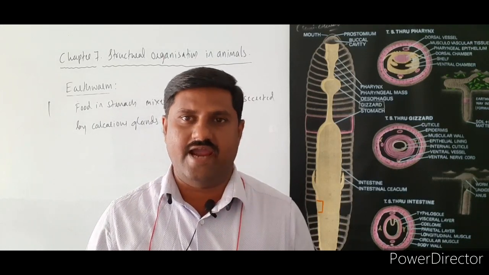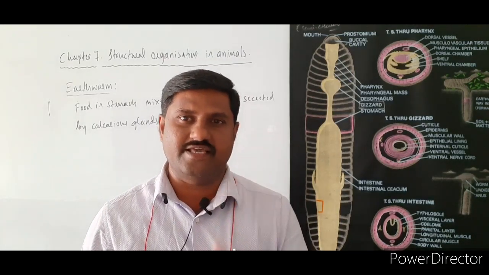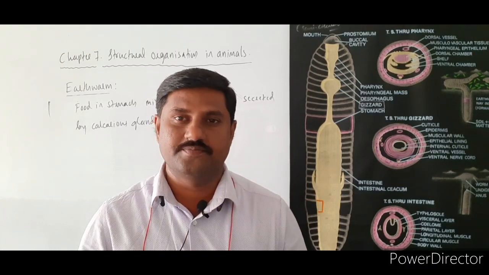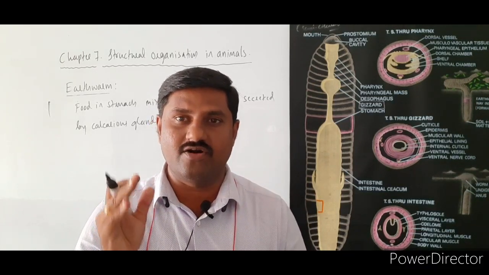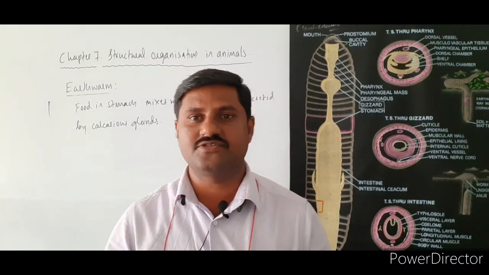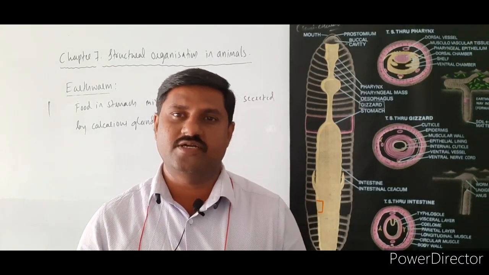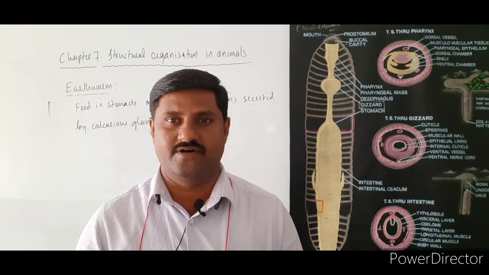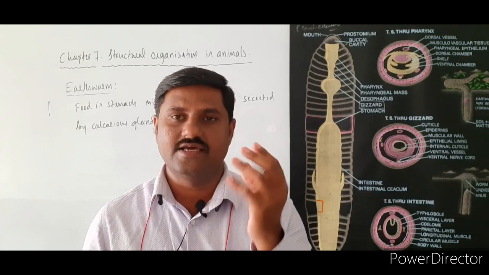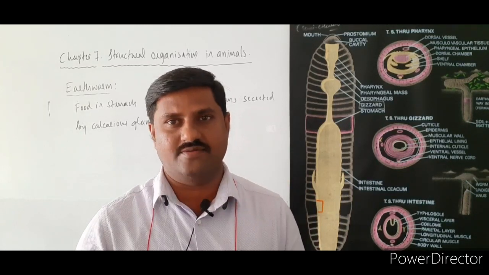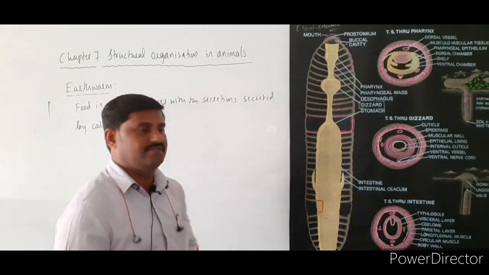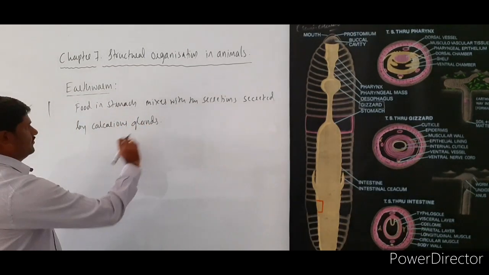Those glands secrete secretions that mix with the food, especially the decaying organic food material. When it mixes with that food, the organic acids inside the decaying organic matter are neutralized there, right? So this is the fact we come to know.